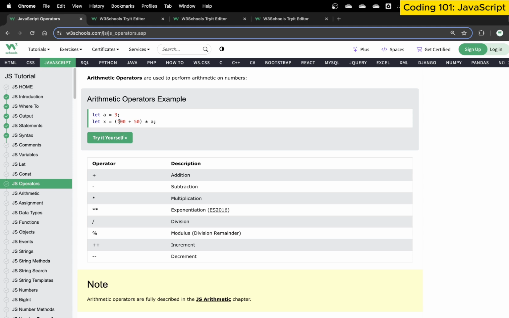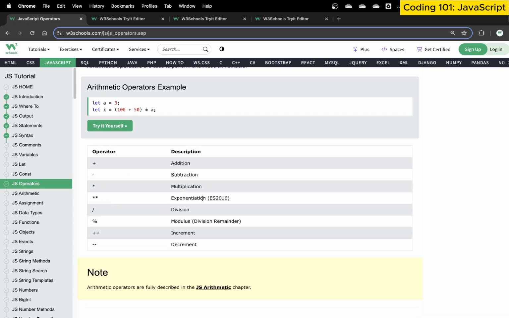So for example, we have 10 plus 50. We perform plus, and then we assign it a multiplication as well. Now what we're doing here is we say, let a equal 3, let x equal to this particular value. This is a simple arithmetic expression where we use 10 plus 500, and then we multiply it with a value. We can use addition, subtraction, multiplication. For exponential notation, we use a double asterisk. For division, we use a slash. For modulus, we use a percentage sign. Then we have increment and decrement operators. These are all various different arithmetic operators.